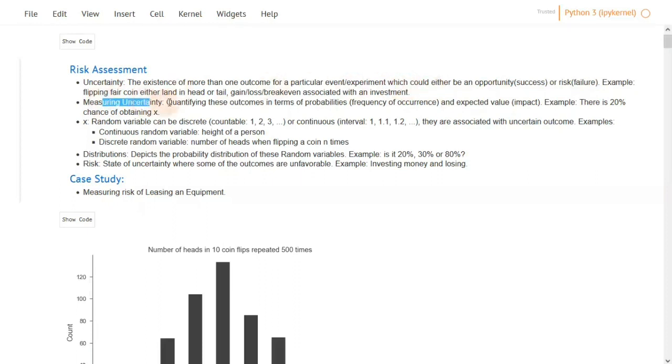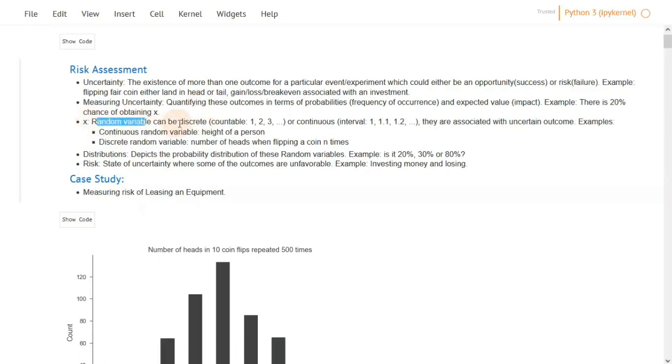When we try to measure uncertainty, we are actually interested in quantifying these outcomes in terms of probabilities, the frequency of occurrence, and their expected value impact. So for example, I want to be able to say there is a 20% chance of obtaining X. And by X here, I mean the variable of interest. In the case of flipping a coin, this variable of interest could be the number of heads. If we are investing money, this variable could be the amount of gains that we are making.